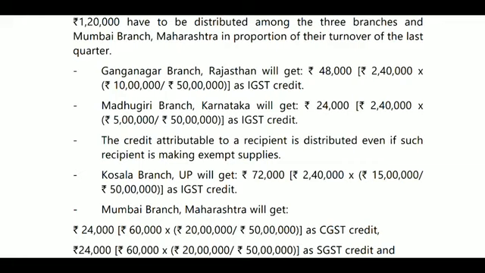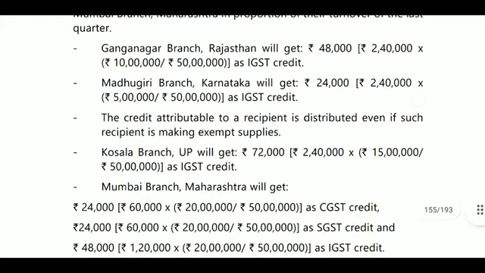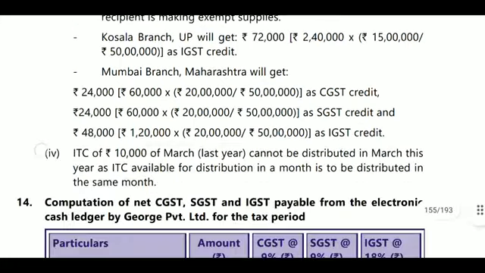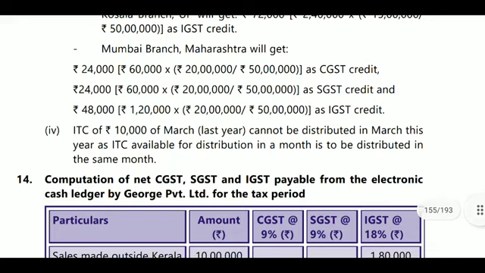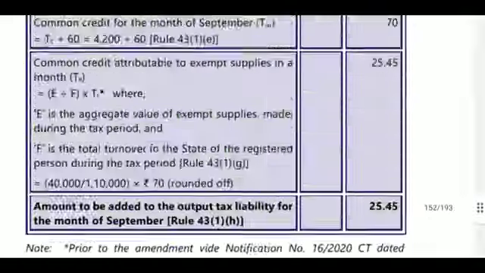So 10 lakhs divided by 50 lakhs, into the 2 lakh 40 common credit. Next, 2 lakh 40 common credit into 5 lakhs divided by 50 lakhs. Next, the Kosali branch turnover is 15 lakhs, that is 1 lakh 20 common credit into 15 lakhs divided by total turnover. And the Mumbai branch will be apportioned between CGST, SGST, IGST, because it is in the same state. Next, ITC of 10,000 from last year cannot be distributed in March this year.